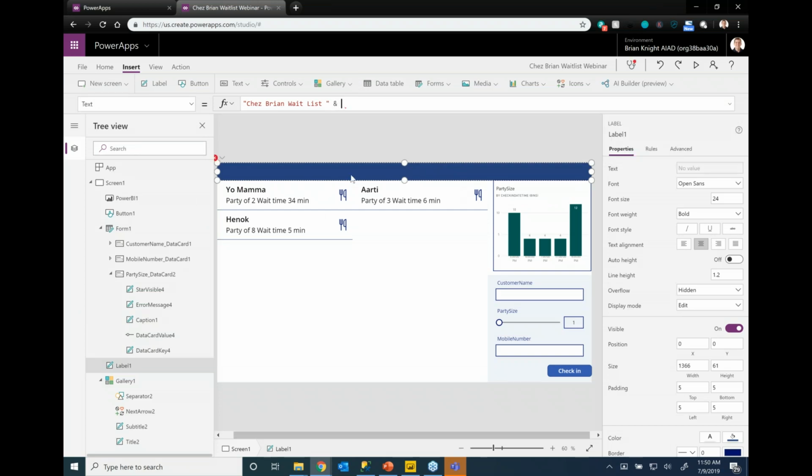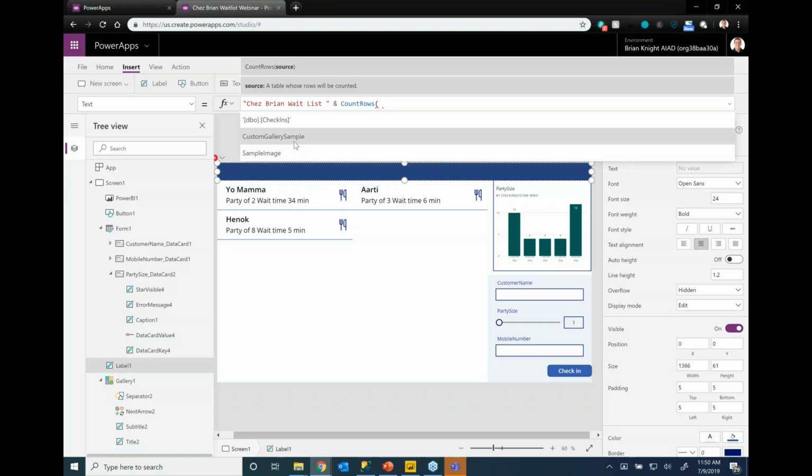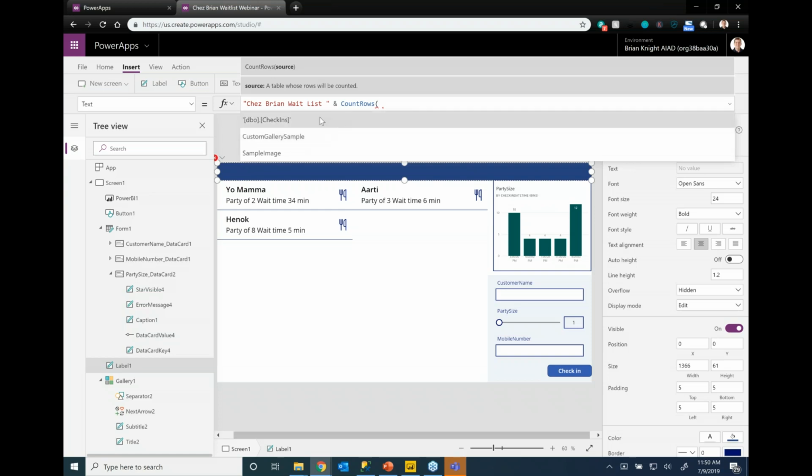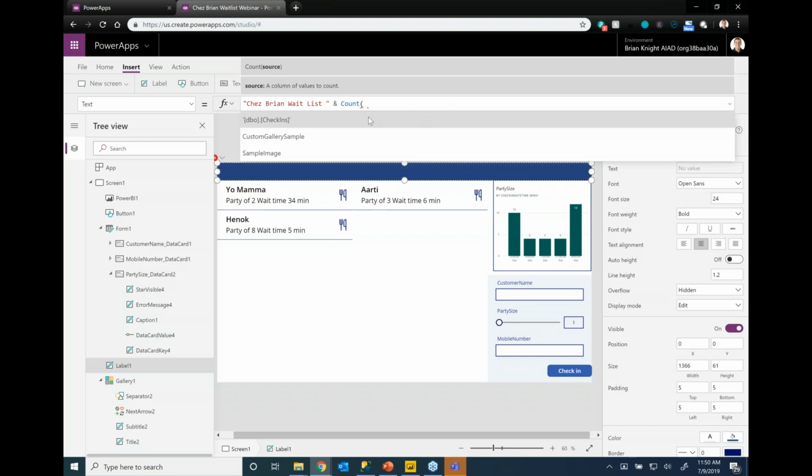What we can do is count how many people are in this gallery down below. So you'll see one called CountRows, excuse me, CountRows. It's going to ask us what data set we want to count. We can count the table, but I want to count just the gallery because I've already done my filters and all those kinds of things. When I do that, you notice it says 19. That's because it has a wrong answer right here. So the alternative is to count how many people are actually in the gallery right now. Do I have a gallery down here? Gallery1? Yes, I do. So we can say Gallery1.AllItems.